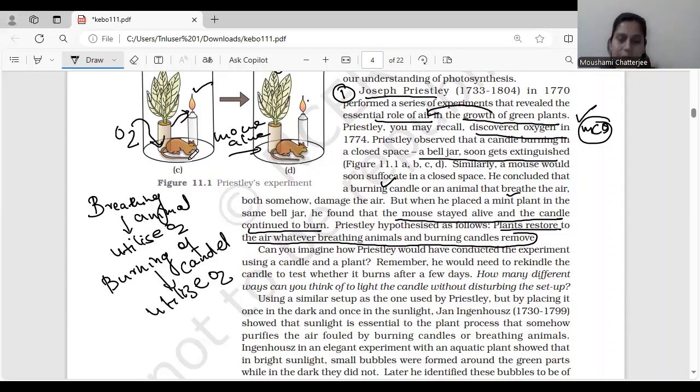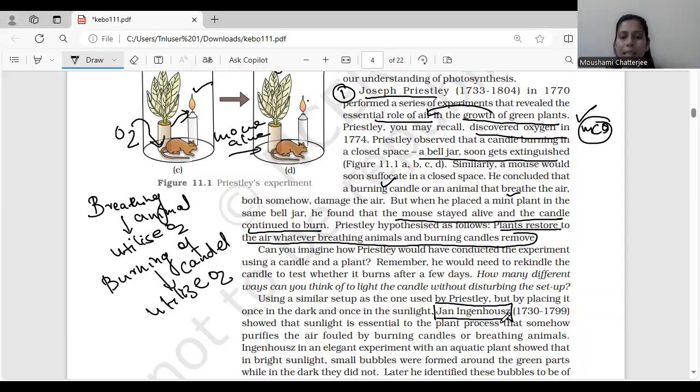All right. So is it very clear? So Joseph Priestley also had a major contribution in this. Now there are few other scientists who have also given their contribution. Let's understand one by one. Okay. So using a similar setup as one used by Priestley, but by placing it once in dark and once in the sunlight, another experiment was conducted by Jan Ingenhousz. Okay. So Ingenhousz has also contributed in understanding.